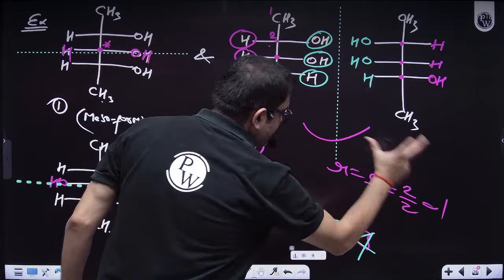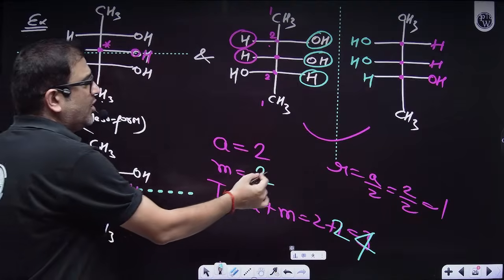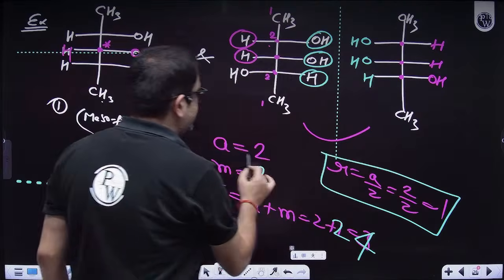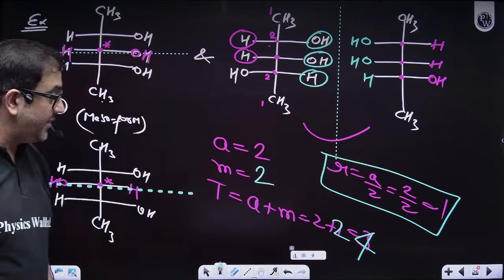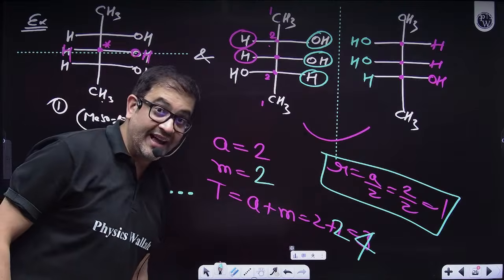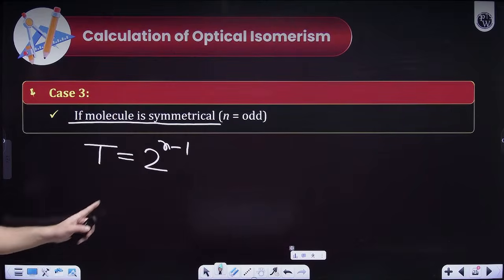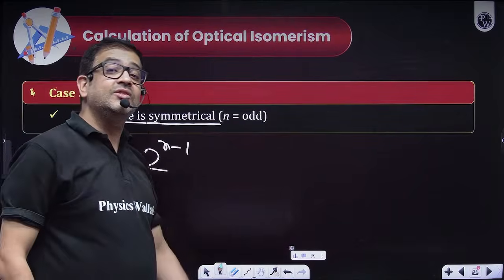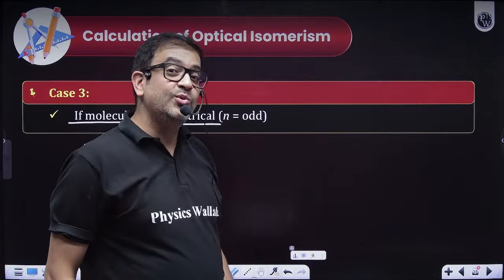So racemic mixture is again 1. Racemic mixture we do not have to calculate separately. It is always dependent upon active. It is always active by 2. So total is 4, sir. Sir, now come to the formula. If n is 3, then 3 minus 1 is 2, and 2 squared is 4.